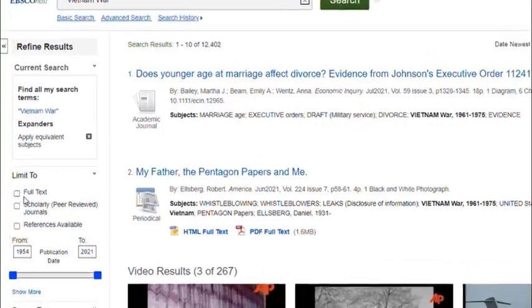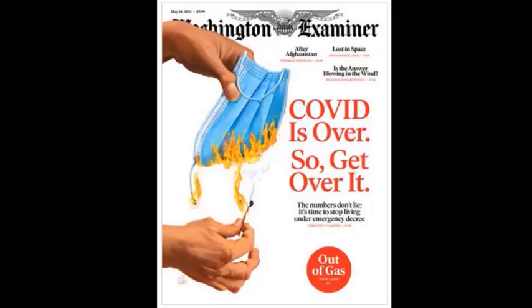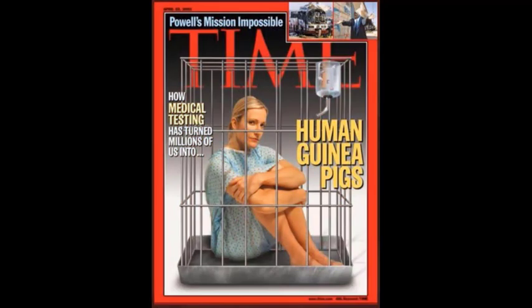In this database, I can just click the box that says peer-reviewed journals. But many other sources like magazines and newspapers are not peer-reviewed. How do we know if we can trust them?